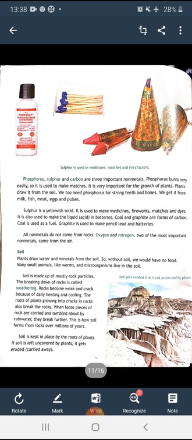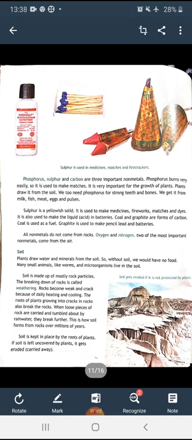How is soil made? Soil is made up of mostly small rock particles. The breaking down of rocks, what is it called? It is called weathering. Rocks become weak and crack because of daily heating and cooling.